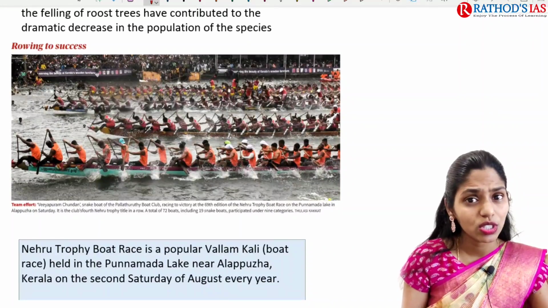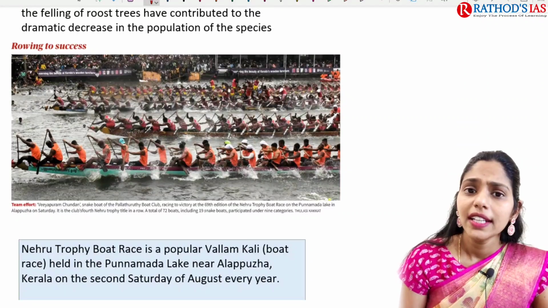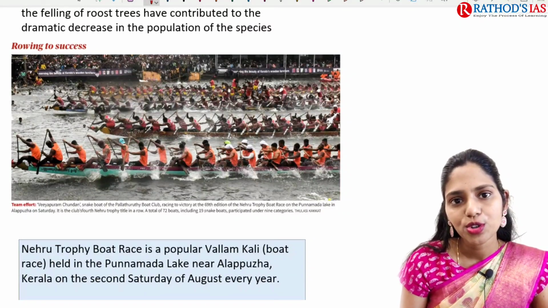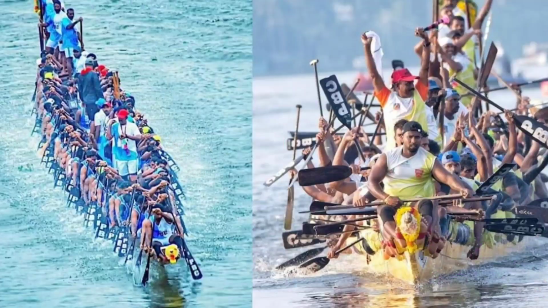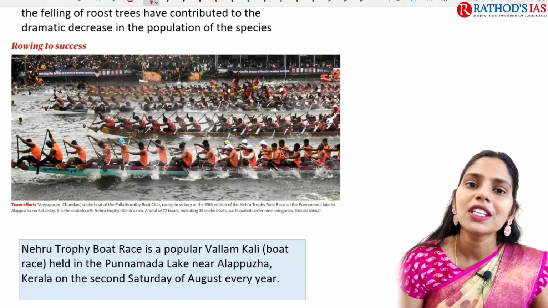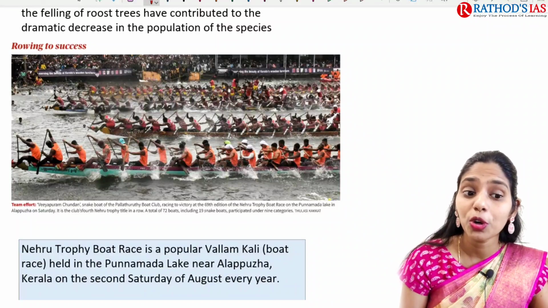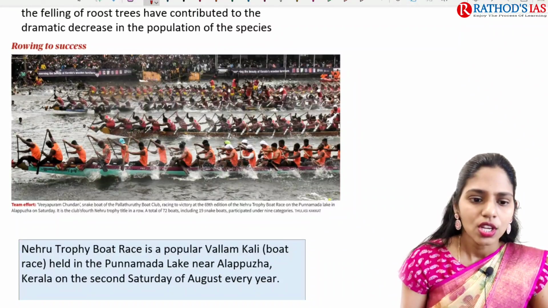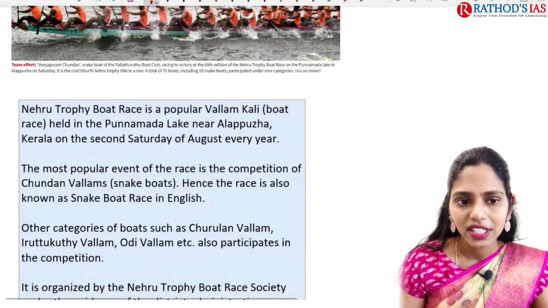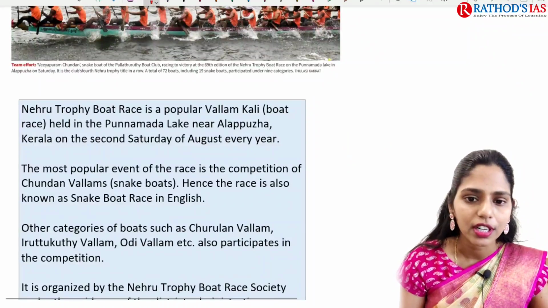And now let us try to see the next topic. The next topic is about the Nehru Trophy boat race. I found this image which is very interesting, and you need to know the facts regarding this boat race, because it will come as a part of our art and culture. It is the culture of the people, so they will be going for this race. Now let us try to see some facts regarding this Nehru Trophy boat race.